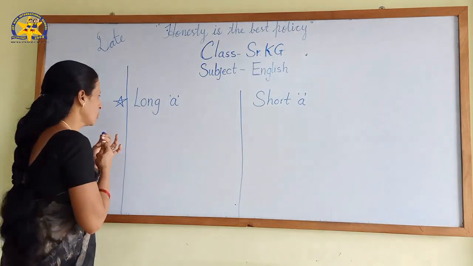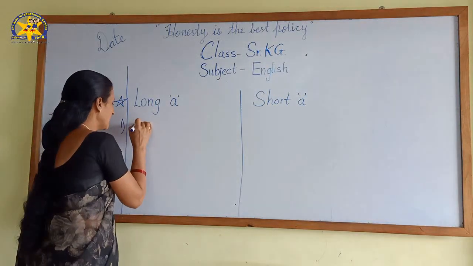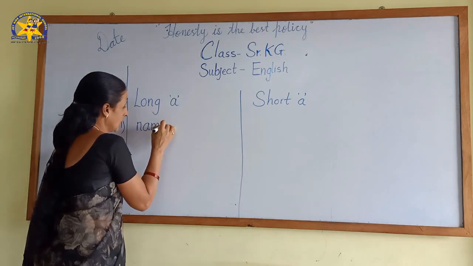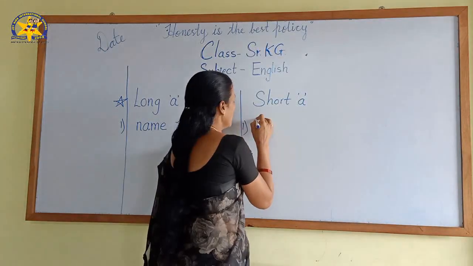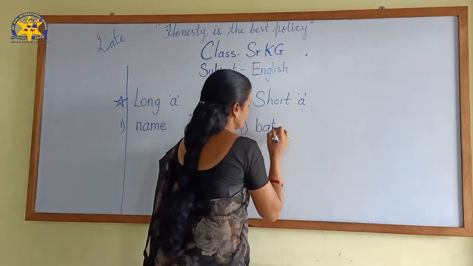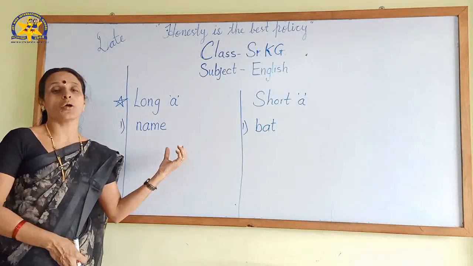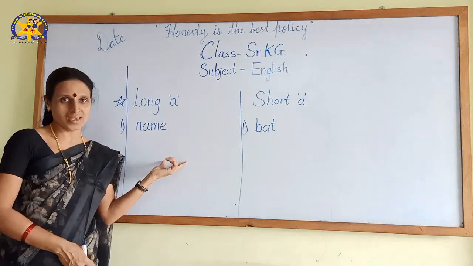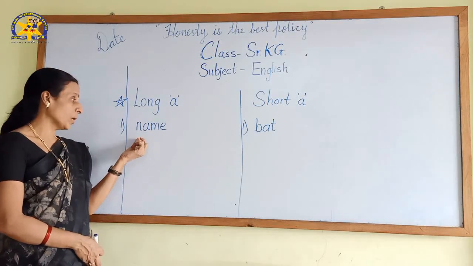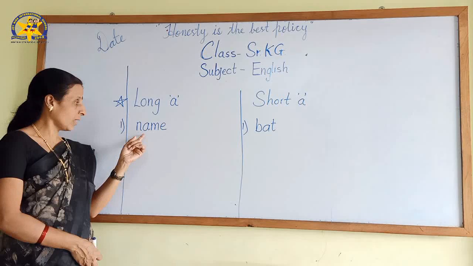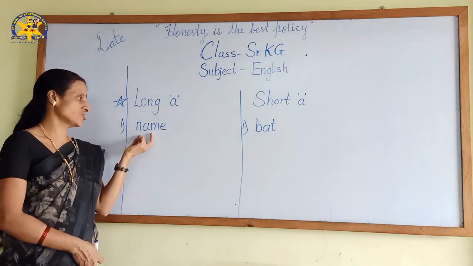Just look at the board. I will write here one or two words. Here ma'am is writing N-A-M-E, name. And here your ma'am is writing B-A-T, bat. Children, tell me, what is the regular sound of A? A. Very good. Now please read this spelling N-A-M-E, and with the help of sounds, just try to read it.